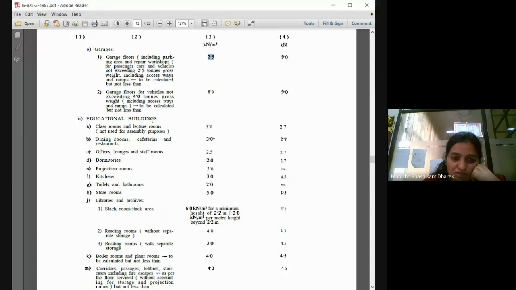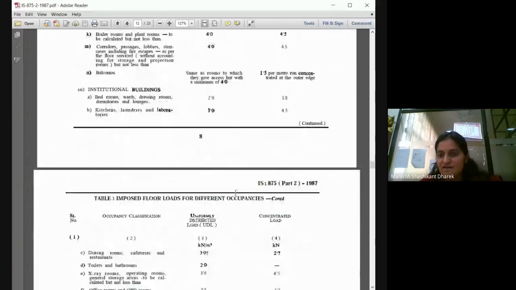Educational building also has classes. Look at this now. In an educational building, for classrooms and lecture rooms, they have taken 3. For dining, they have taken 3. The remaining ones they've changed. So if they ask you to design a floor slab as per IS 875 loading conditions, this is how you have to refer: what type of slab, what purpose it is used for. That purpose you have to take from the values here and use it there.